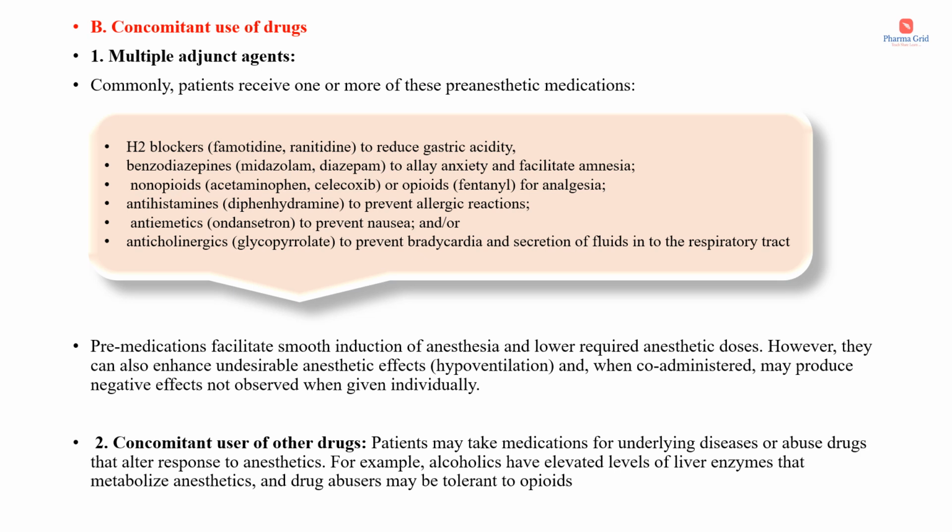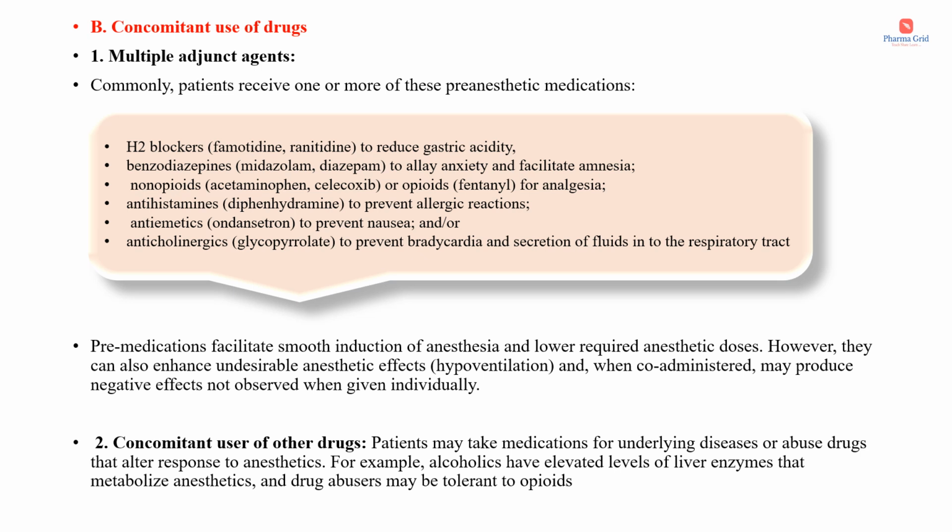Concomitant use of drugs. First one is multiple adjunct drugs. As I have already mentioned, a single agent cannot provide optimal anesthesia. Usually multiple drugs are combined together to provide the required anesthesia. So commonly patients receive one or more pre-anesthetic medications as well.